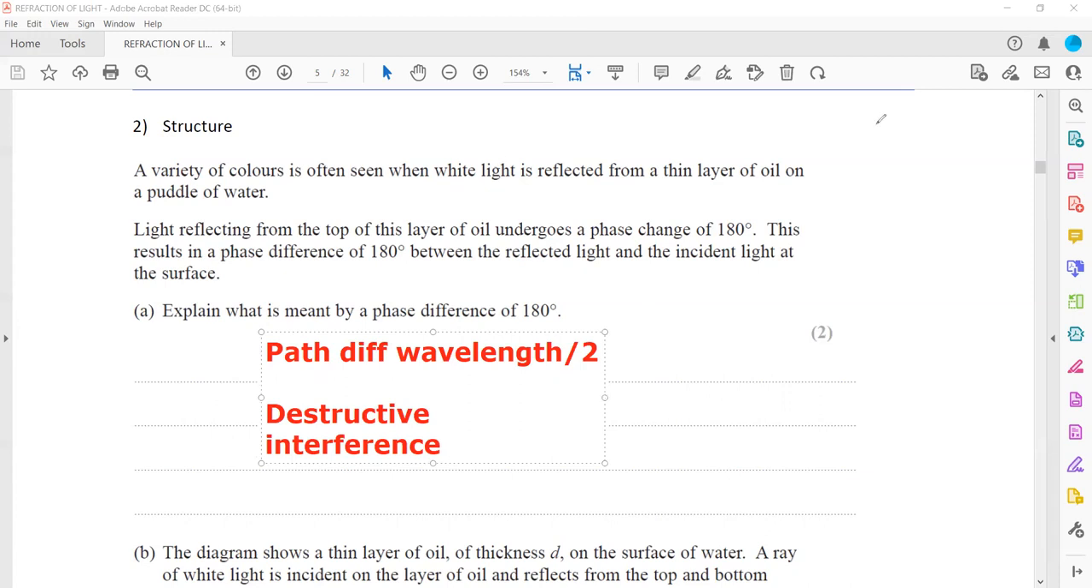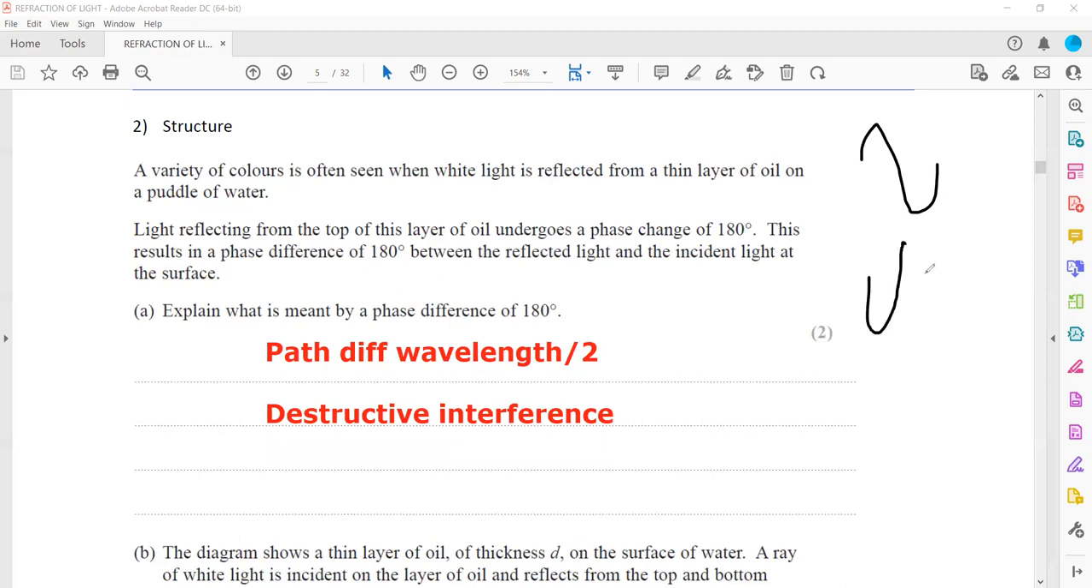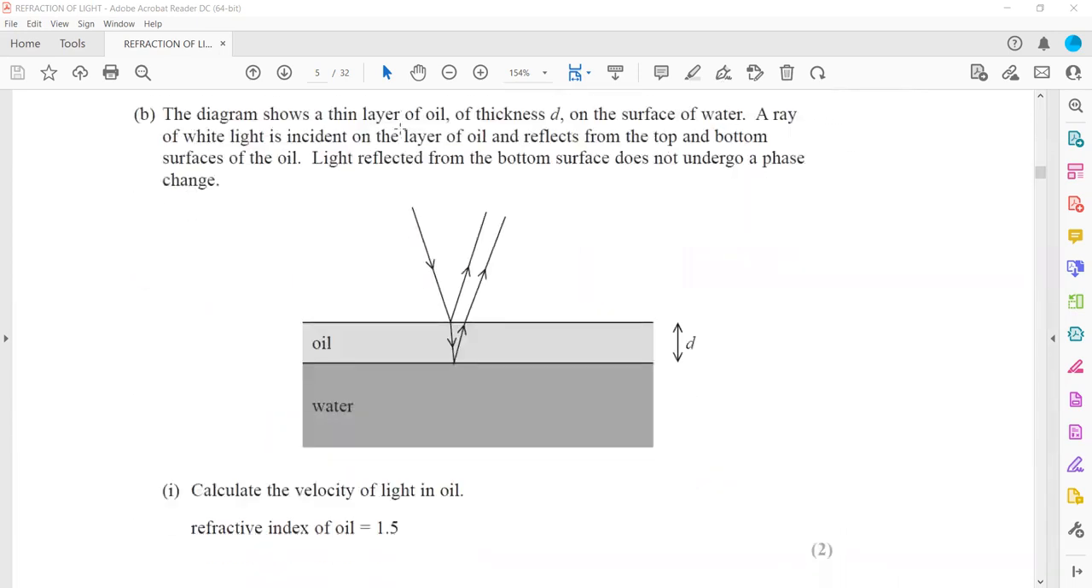So if one crest is joining, the other one, a trough, will join. So they will cancel out the effect of each other. As a result, they will have a destructive interference. The diagram shows a thin layer of oil of thickness D on the surface of water. A ray of white light is incident on the oil. As you can see, this ray of white light is incident on the oil.